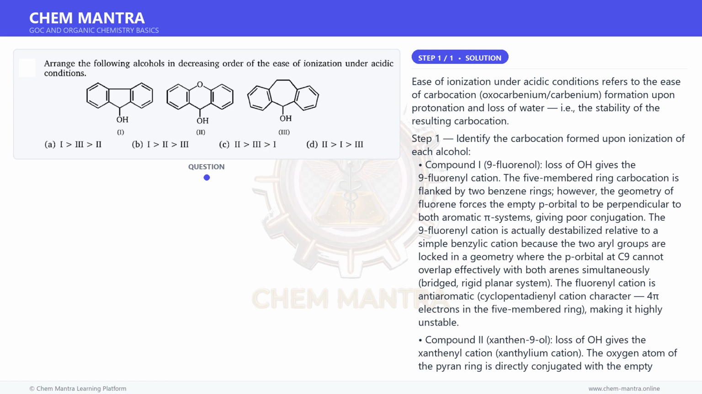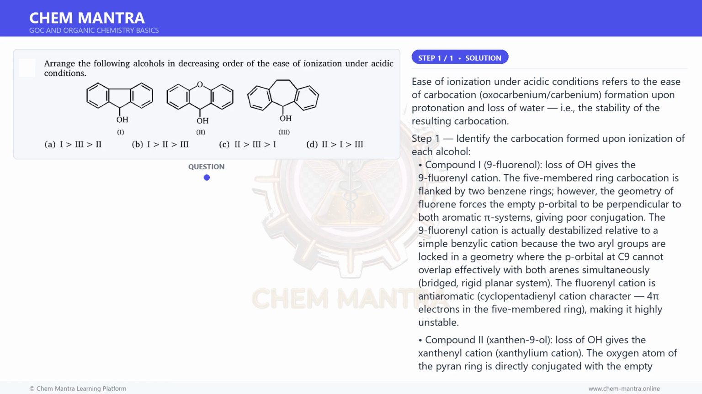in a geometry where the p orbital at C9 cannot overlap effectively with both arenes simultaneously, in a bridged, rigid planar system. The fluorenyl cation is antiaromatic, with cyclopentadienyl cation character, 4 pi electrons in the 5-membered ring, making it highly unstable.